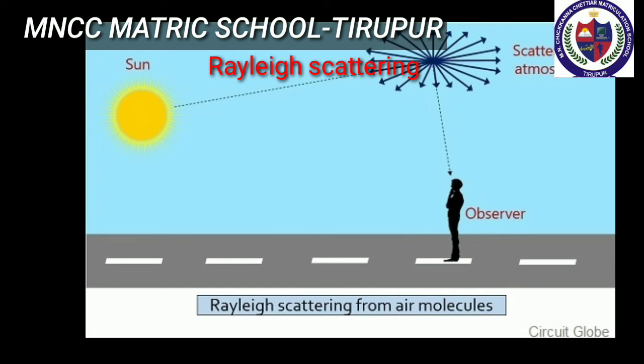That means the amount of scattering S is proportional to 1 by lambda to the power 4. According to this law, the shorter wavelength colors are scattered much more than the longer wavelength colors. When sunlight passes through the atmosphere, blue color is scattered to a greater extent than red color. This scattering causes the sky to appear blue.